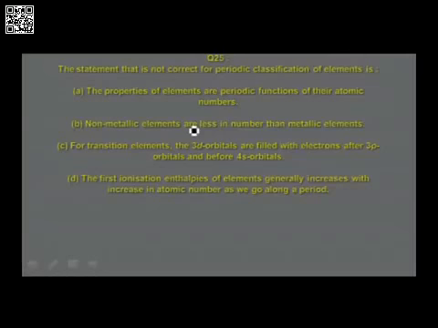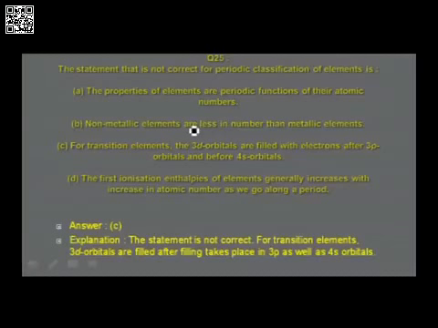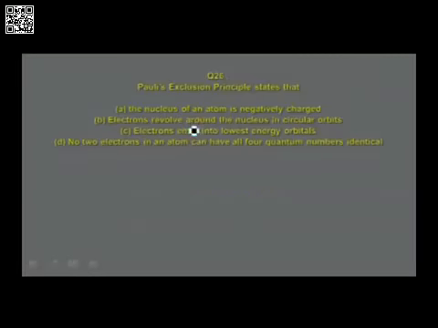Let us verify this. The first ionization enthalpies of elements generally increase. In the previous question we discussed that it is not a regular increase, it is a general increase with increase in atomic number as we move across the period. So for the given question, the incorrect statement is in option C. The statement is not correct because for transition elements, 3d orbitals are filled after filling takes place in 3p as well as 4s orbitals. The 3p orbital is filled first, then 4s, and then the 3d orbitals start getting filled up.